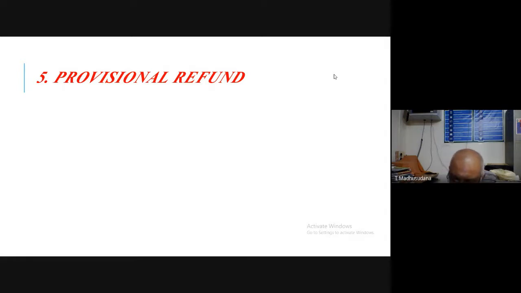That means after claiming the refund, the government will verify the refund application, and if the procedure is fulfilled and all enclosures are submitted by the zero-rated supplier, they will refund the tax paid by the suppliers.